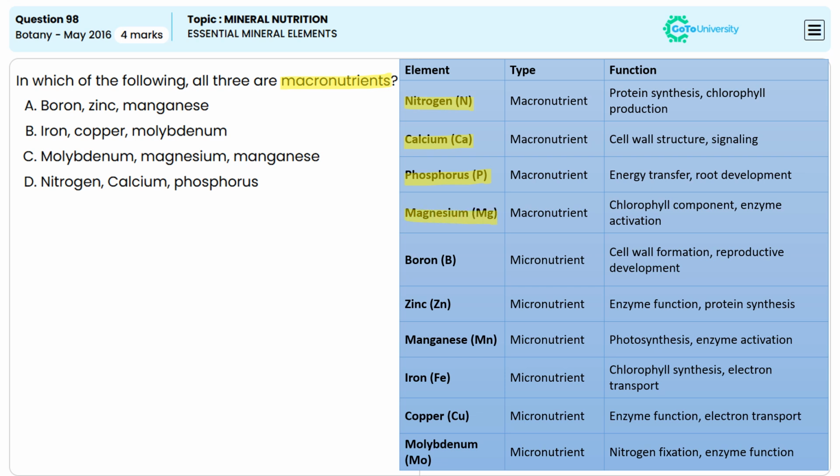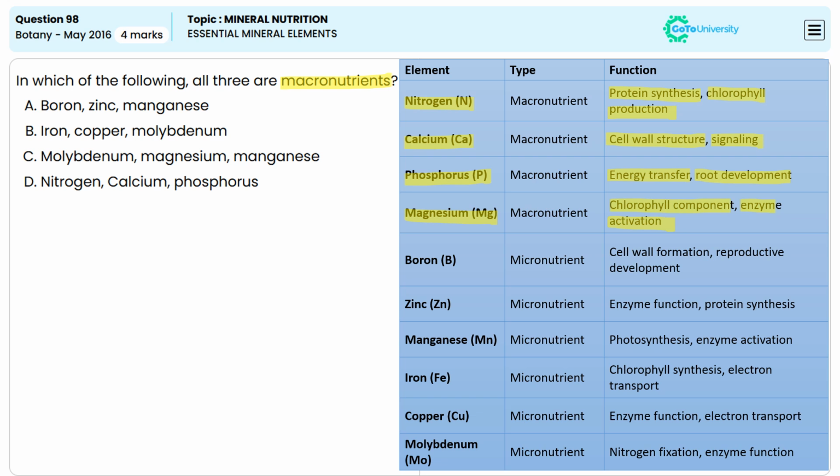Nitrogen has a role in protein synthesis as well as chlorophyll production. Calcium helps in cell wall structure formation as well as signaling. Now, phosphorus has the function of energy transfer as well as root development. Magnesium is a component in chlorophyll and also in enzyme activation.